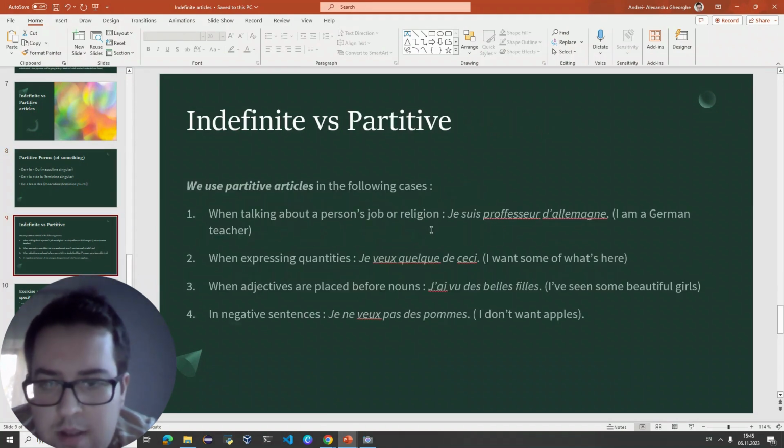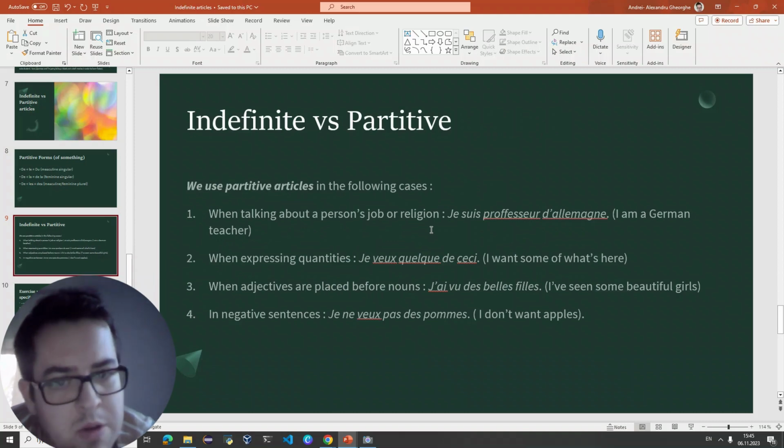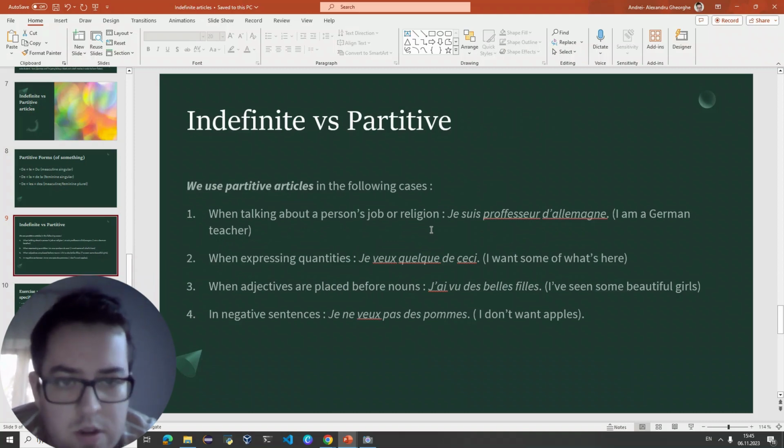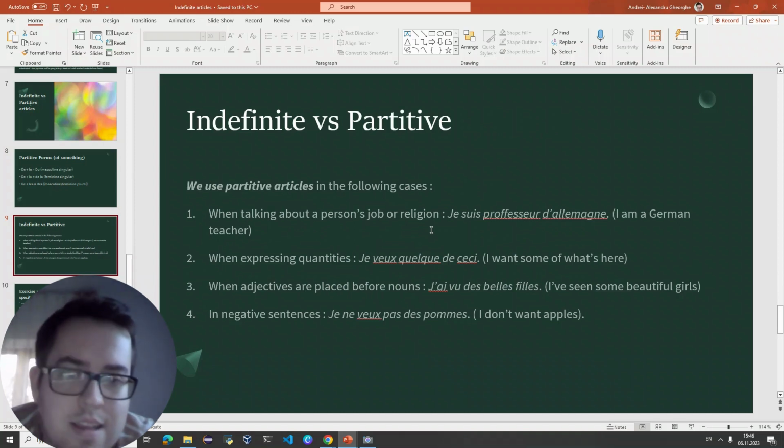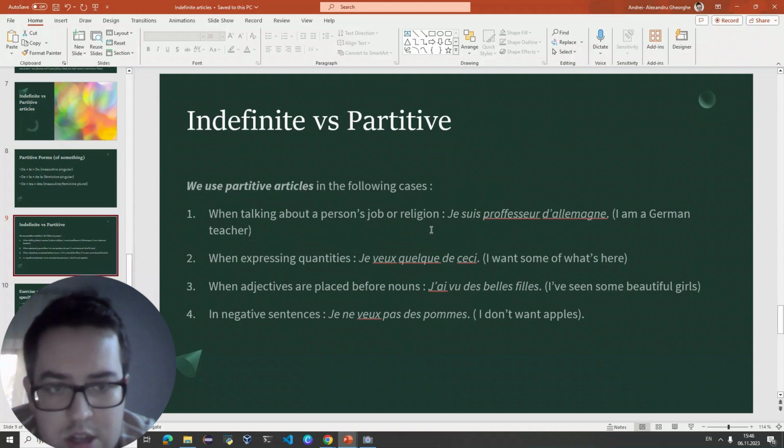We use the partitive articles in the following cases. When we talk about a person's job or religion. For example, je suis professeur d'allemand. I am a German teacher. And basically, the word-for-word translation would be I am a teacher of German. But because we do a little bit of adaptation in English to translate it, we get I am a German teacher. We also use it when expressing quantities, as I've already said.